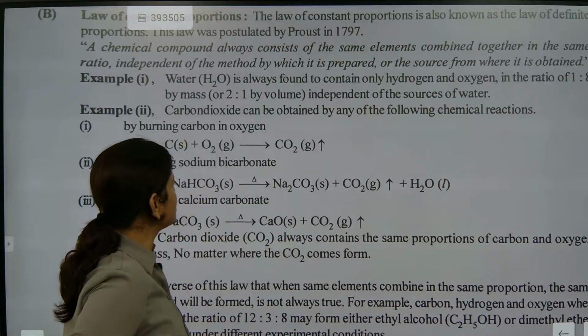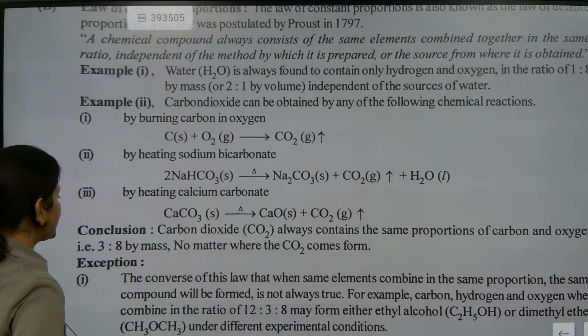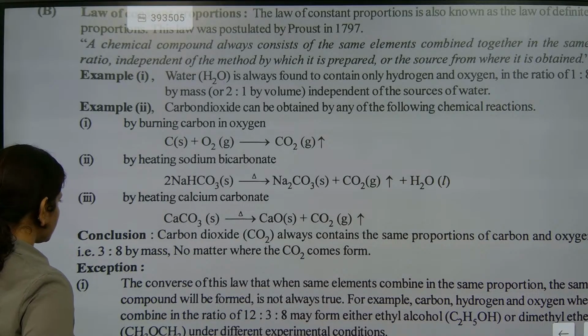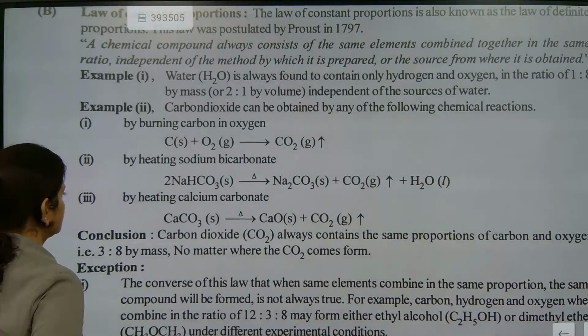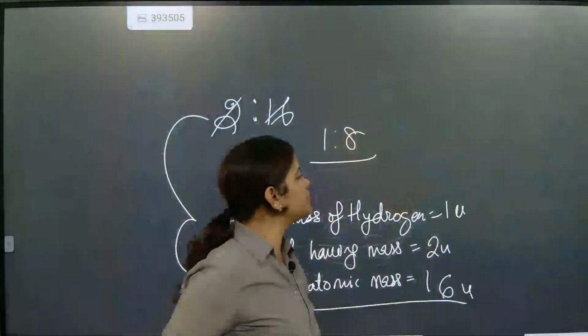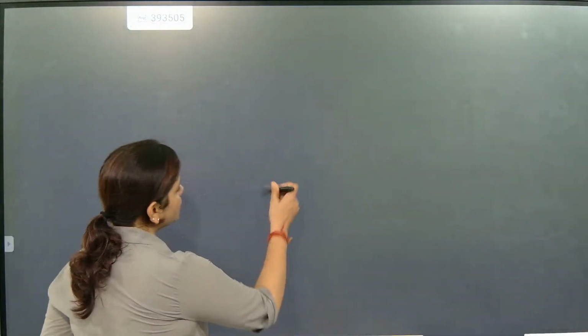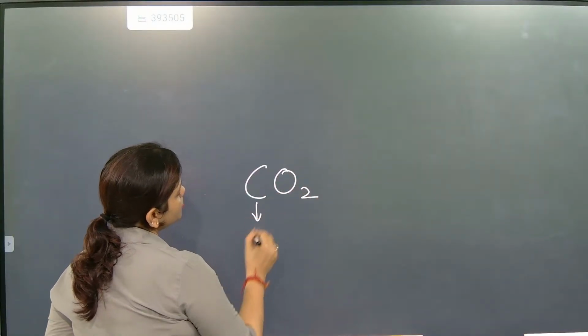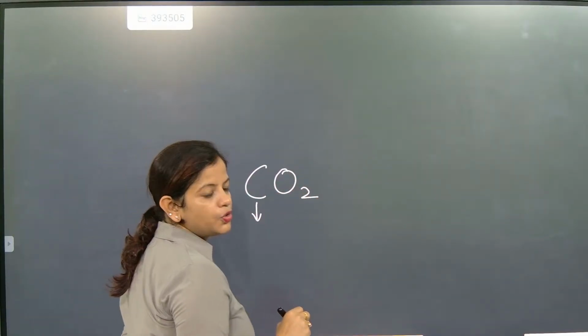Now let's see the carbon ratio. Let's talk about the carbon ratio. For carbon dioxide, CO2, what is the atomic mass of carbon? 12.